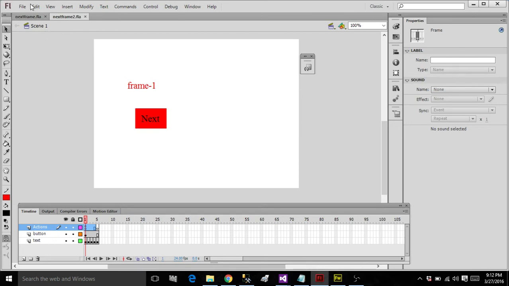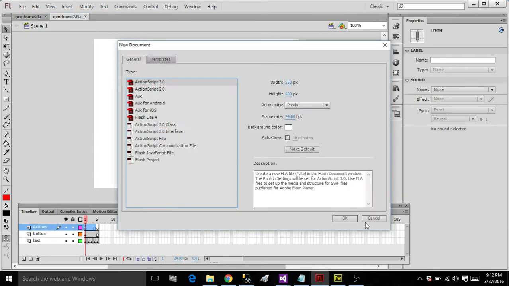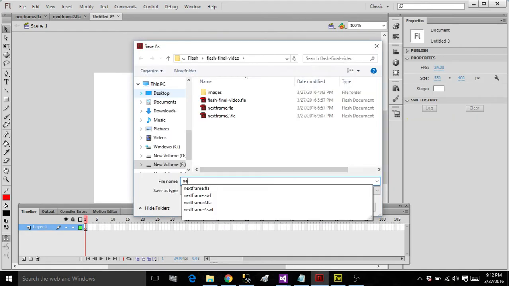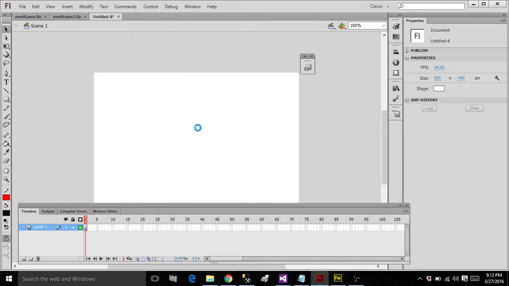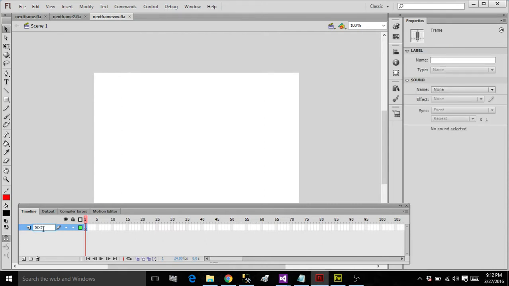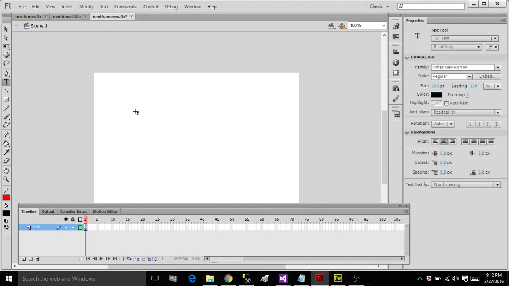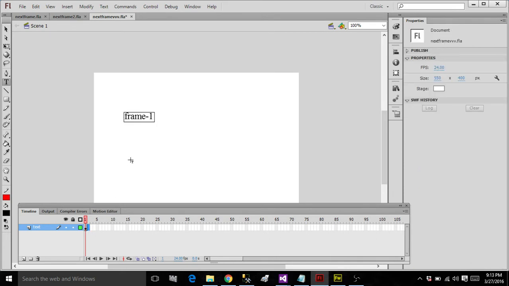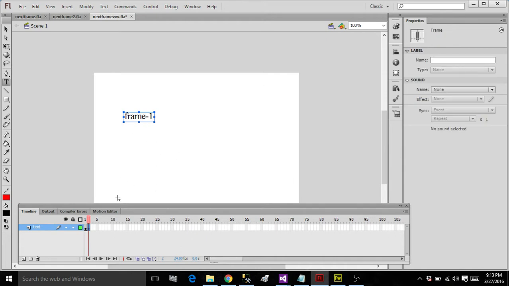Here is the code. New file, save it as next frame, then name this layer as text. So put some text on the stage. It's 1.